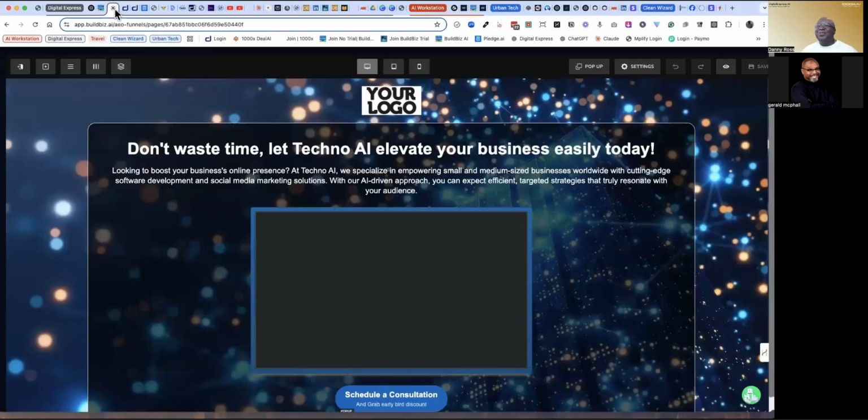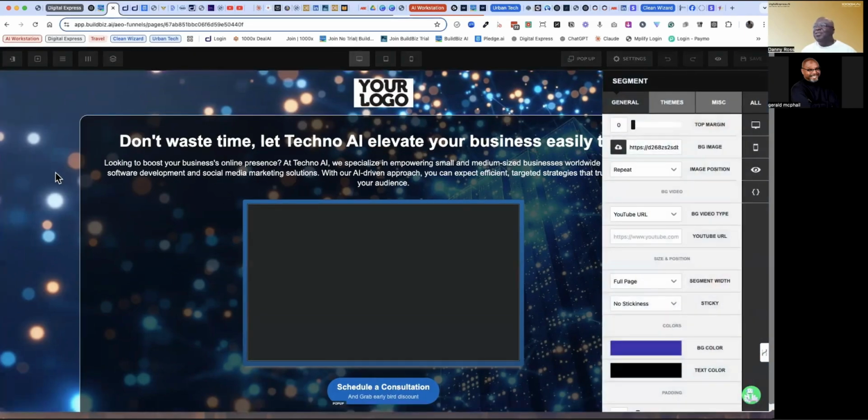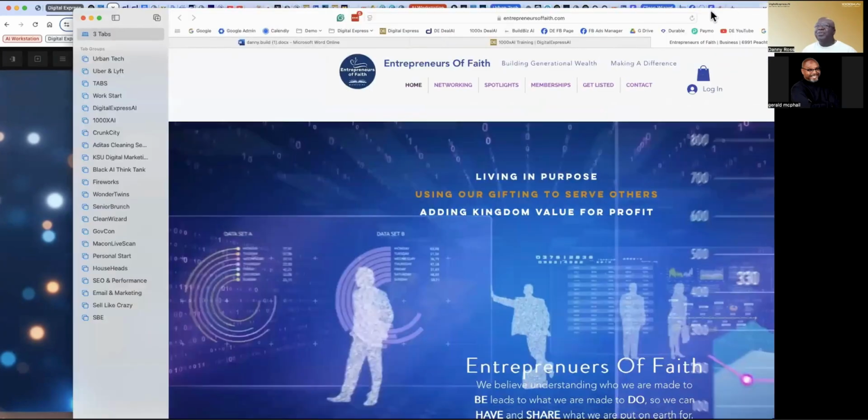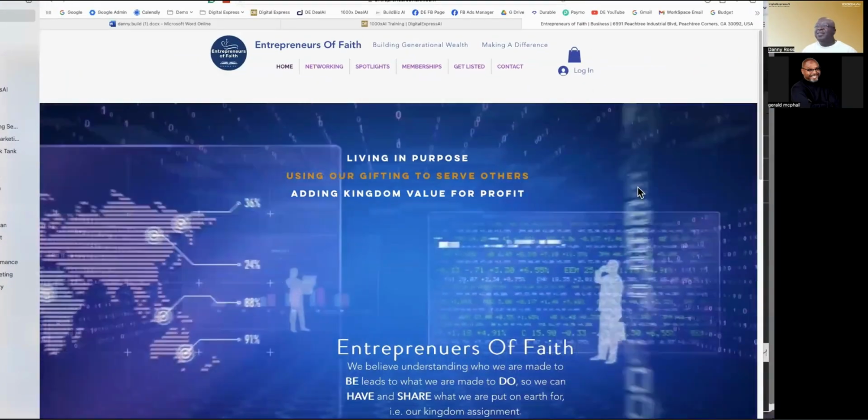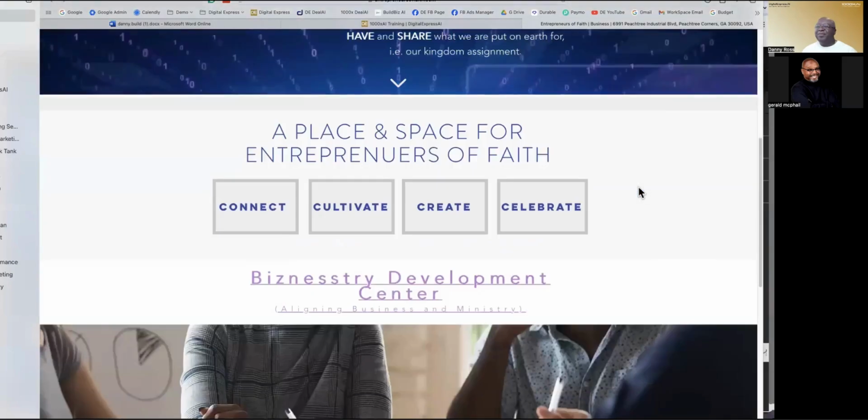The second one I showed you is the AEO, the new or latest version of our website builder. And you can tell it, hey, I want to use a different image for the background, and you can go in and edit it once you've created it. So this one is using a template, and all I need to do is go in and edit that particular template, right? So if I go to this website, the Entrepreneurs of Faith website, I can see that they have a pretty exciting website already.